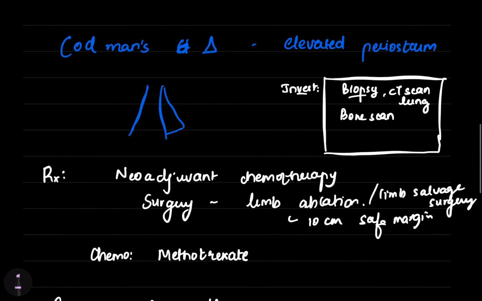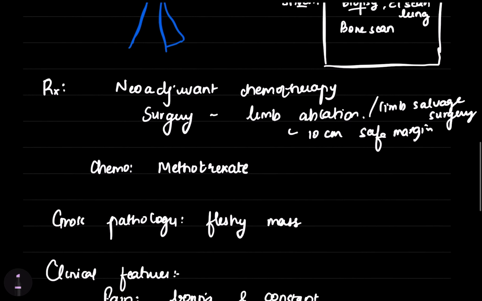The investigations we have to do are biopsy, CT scan of the lung, and bone scan. Treatment is neoadjuvant chemotherapy for the micrometastasis, surgery, limb ablation surgery with a 10 cm safe margin, sometimes limb salvage surgery, and chemotherapy, that is methotrexate, endoxan, and many other drugs are described in the textbook, but not very necessary.